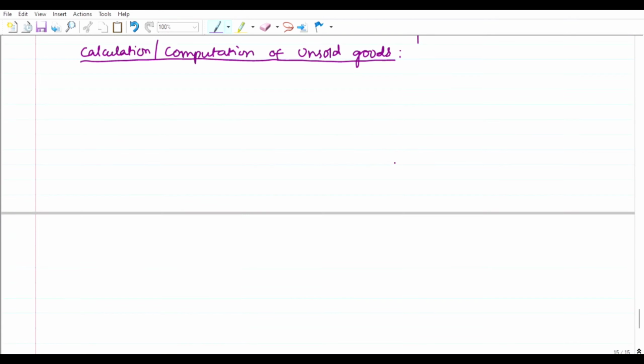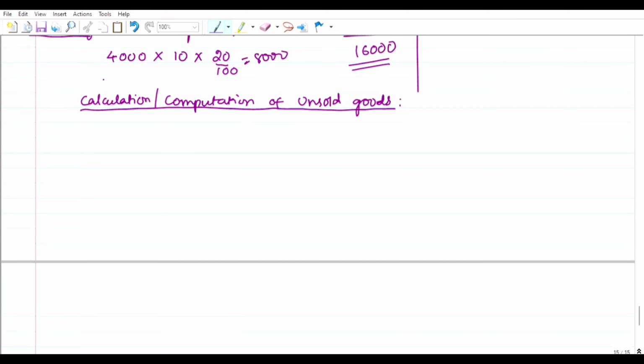Let us see now how we are going to calculate the unsold goods. First one is what? Invoice price. Here we are not calculating it on cost. Invoice price of goods unsold. How much value of goods unsold? 1000 units are not sold. This has to be calculated on what? Not cost price, but invoice price, which is 30,000 rupees.